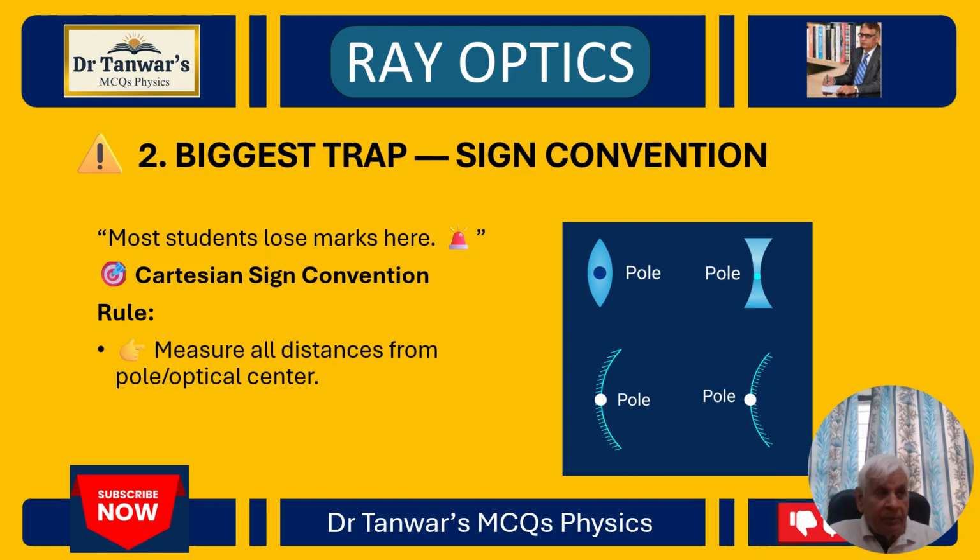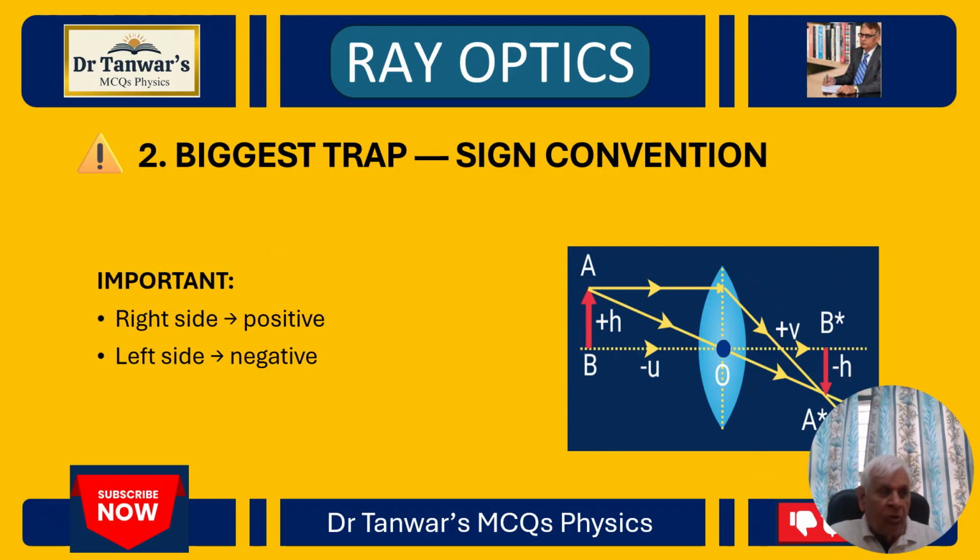There are certain bigger traps of sign conventions. Most students lose marks here because they forget and don't properly use the sign conventions. In the Cartesian sign convention, the rule is to measure all distances from the poles or optical centers.